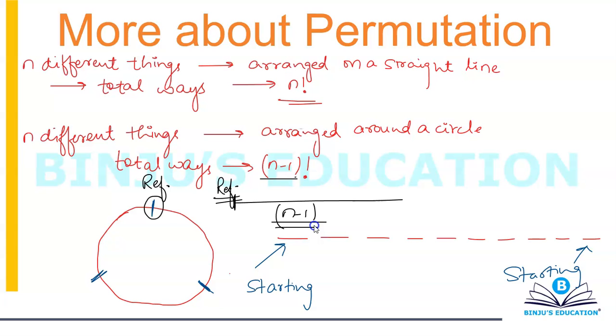So the only problem is that we do not have a reference point when you talk about circular arrangement. But when you talk about linear arrangement, there is a reference point. Now remember that these two relationships are only applicable for different things. I'm not saying similar, okay? I'm saying different things.